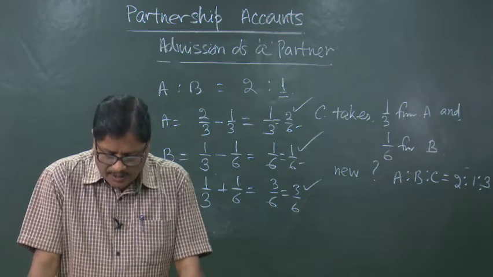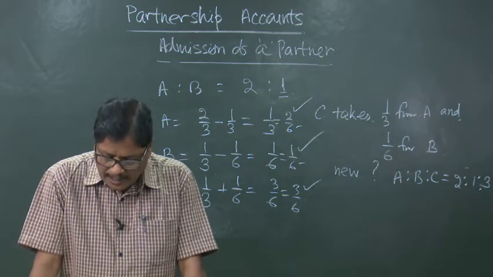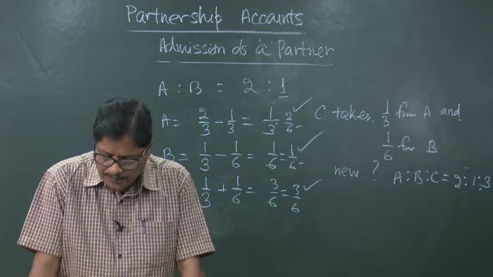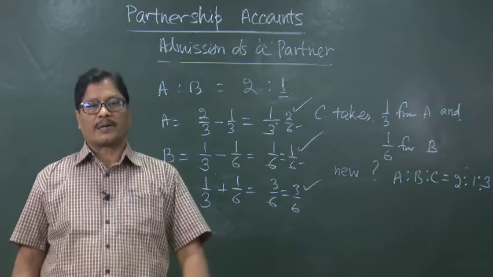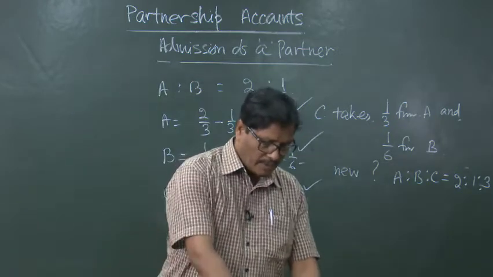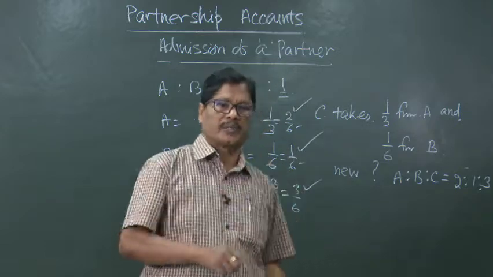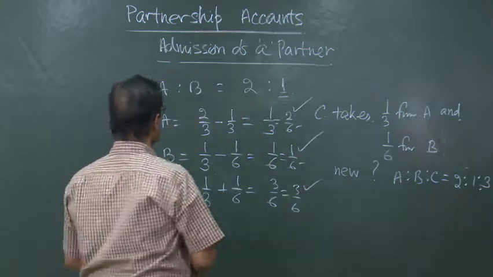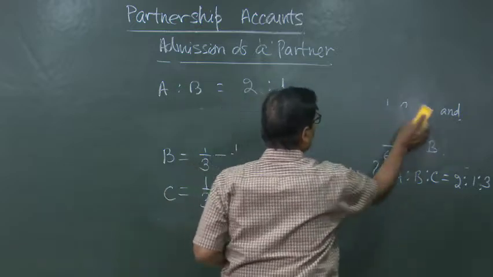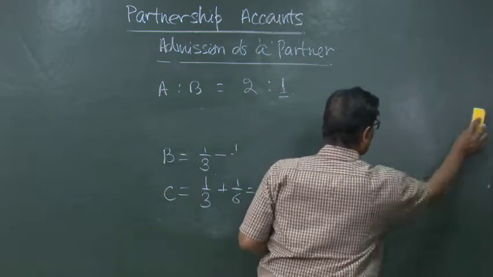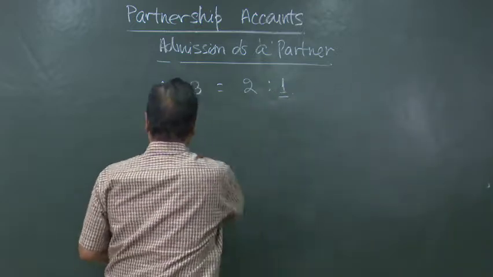Now, another situation where the old partners surrender a particular proportion of their shares in favor of the new partner. So, this is altogether a different situation where A and B will sacrifice some portion of their share.